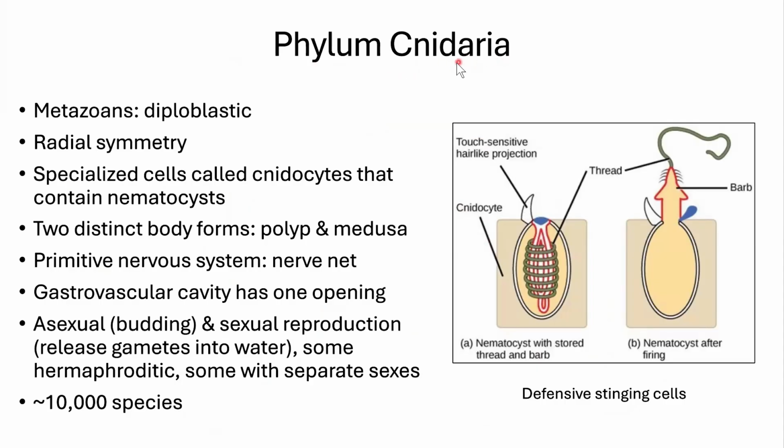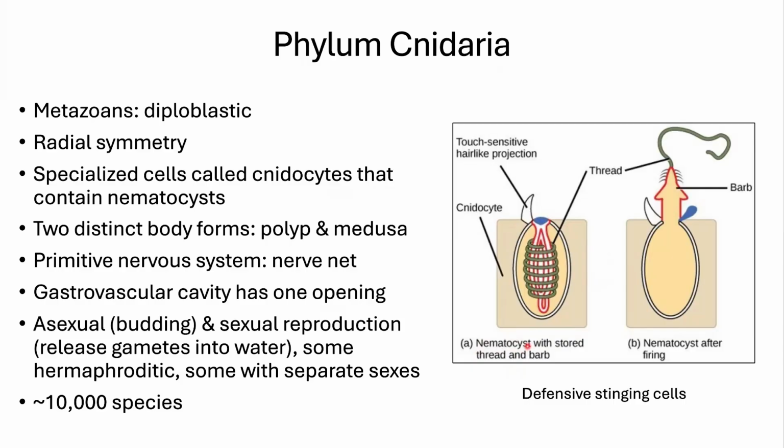Cnidaria are going to be our sea anemones and all sorts of other great creatures. This is a large phylum. They are metazoan, meaning they have true embryonic tissue. They have two types, so they're diploblastic. They have radial symmetry. They have specialized cells called cnidocytes. You don't pronounce the C, by the way, so this is Cnidaria, and these are cnidocytes. Here is a cnidocyte, and inside the cnidocyte, they have nematocysts. Those are stinging cells. So think about a jellyfish sting.